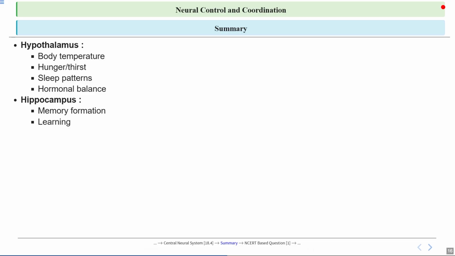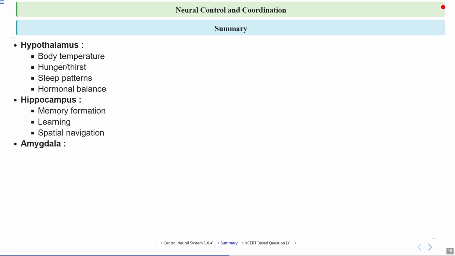Now, it plays a big role in learning. Every time you practice a new skill, like riding a bike or solving a maths problem, the hippocampus helps you remember and improve it. It's like the brain's training coach, helping you get better with practice. Additionally, it helps with spatial navigation. This means that it helps you remember directions and locations, like finding your way around school or remembering where you left your keys. So it's like your brain's built-in GPS.